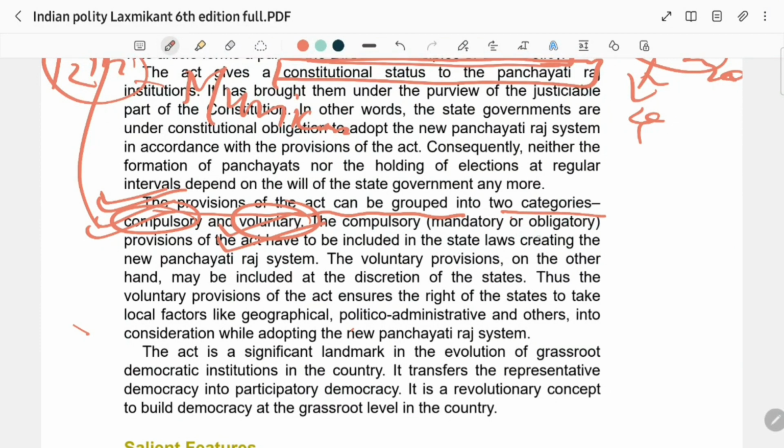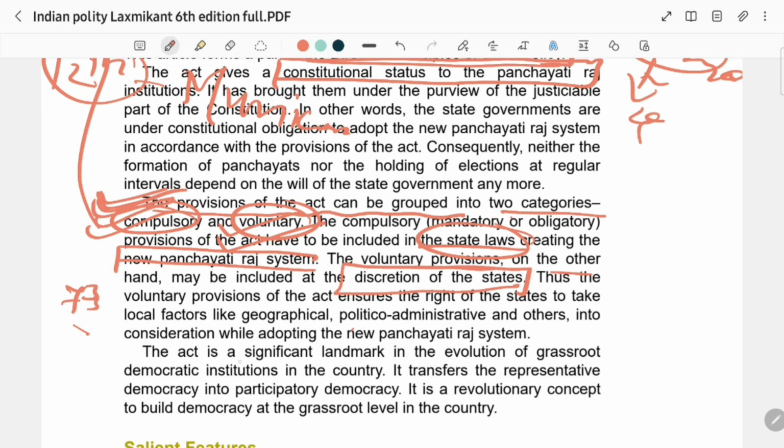The compulsory or mandatory provisions of the Act have to be included in the state laws creating the new Panchayati Raj system under the 73rd Constitutional Amendment. On the other hand, the voluntary provisions were at the discretion of the state. So remember that all the provisions are not compulsory.